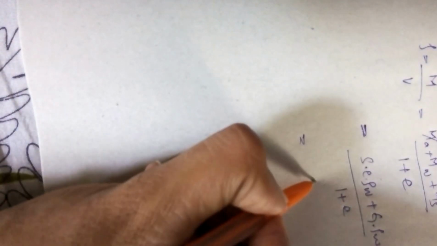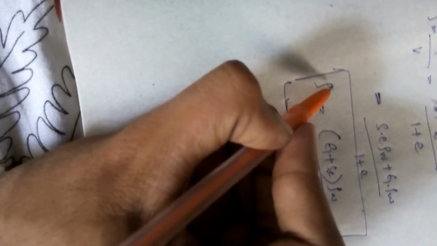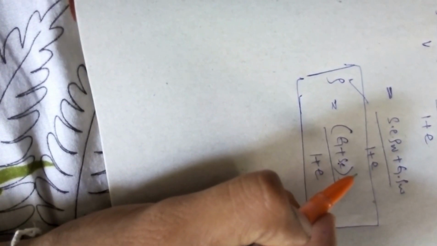Now let us take G plus Se into rho w by 1 plus e. On further simplification, this is the bulk mass density we get. This is one of the relationships between the densities and the void ratio. Okay, this is bulk mass density.